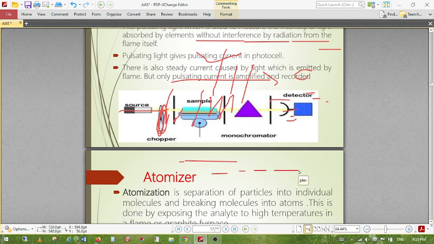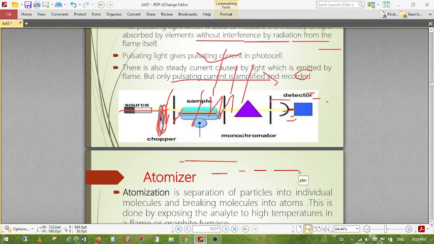The last part is called interference. Interference is nothing but a disturbance. It is the phenomenon where two waves are superimposed. Whenever two lights are superimposed, that is called interference, and this interference decreases the intensity of the absorption, because it works on a single light or single wavelength principle. In some cases interference might take place, so we have to remove it in order to get high accuracy and precision of the output.